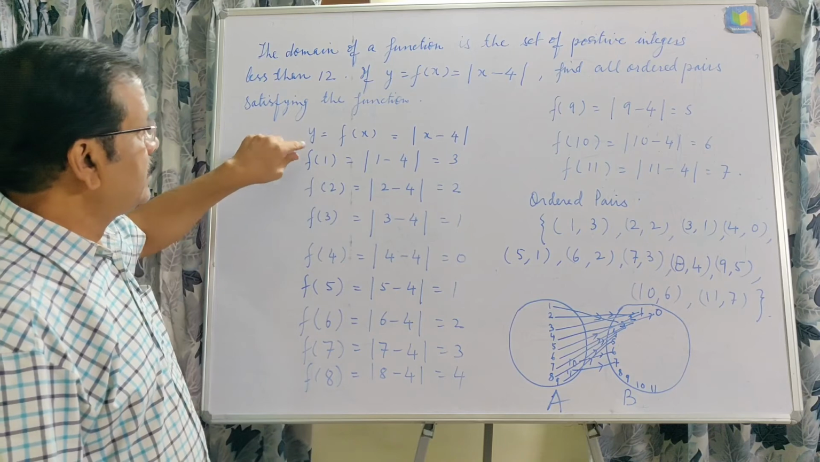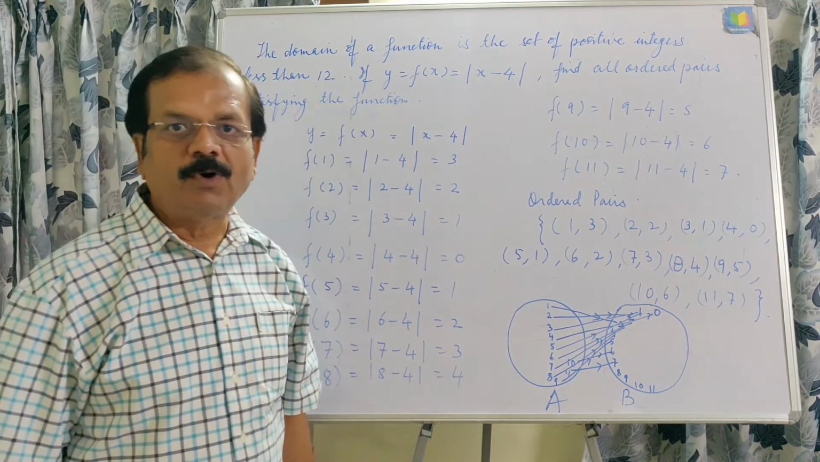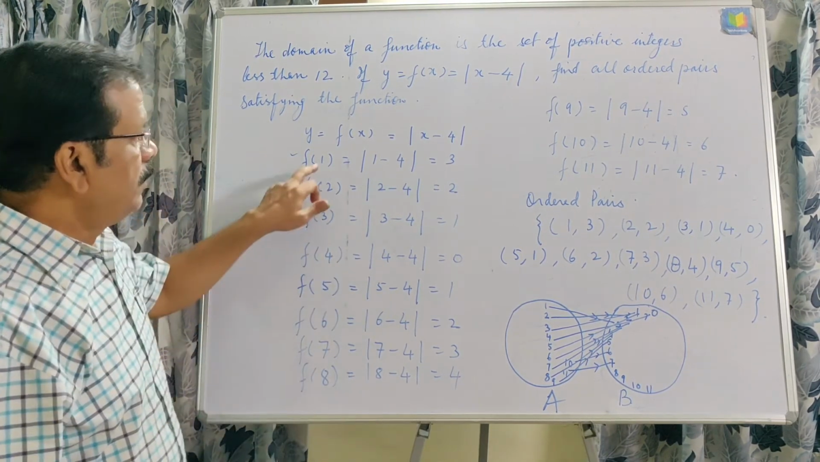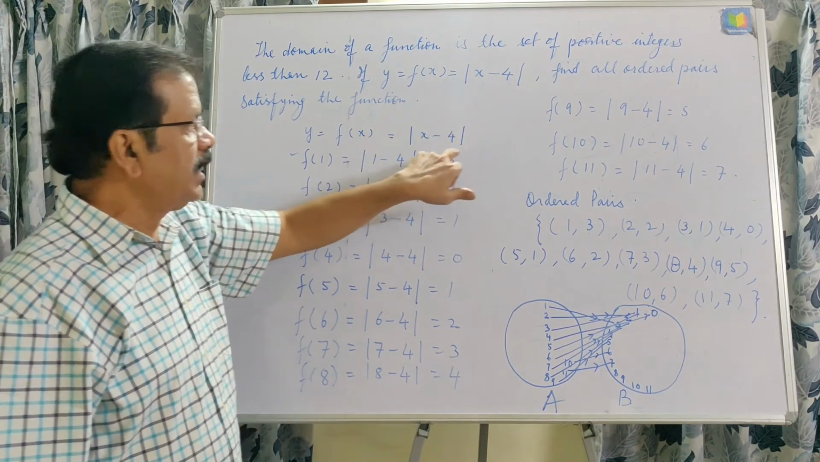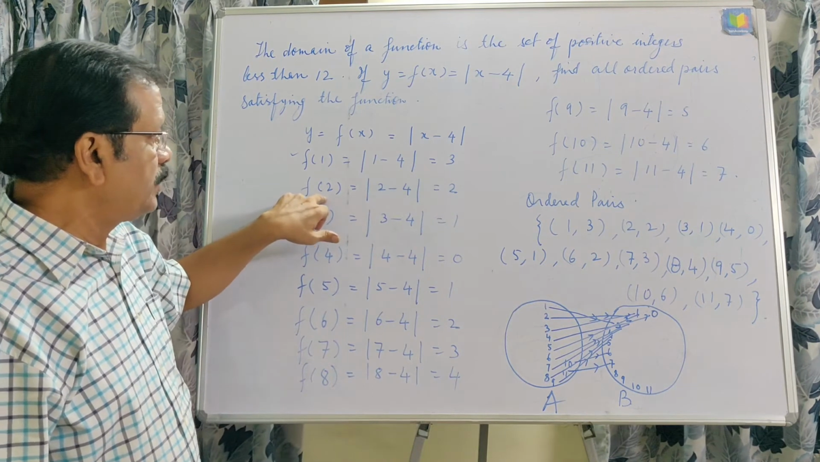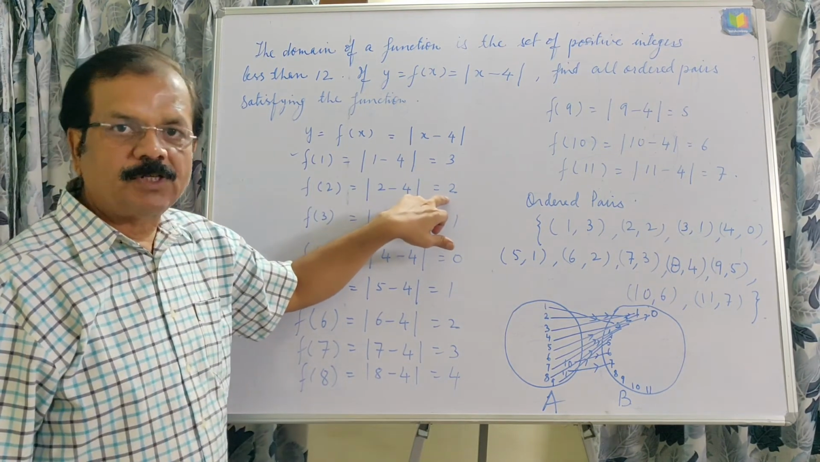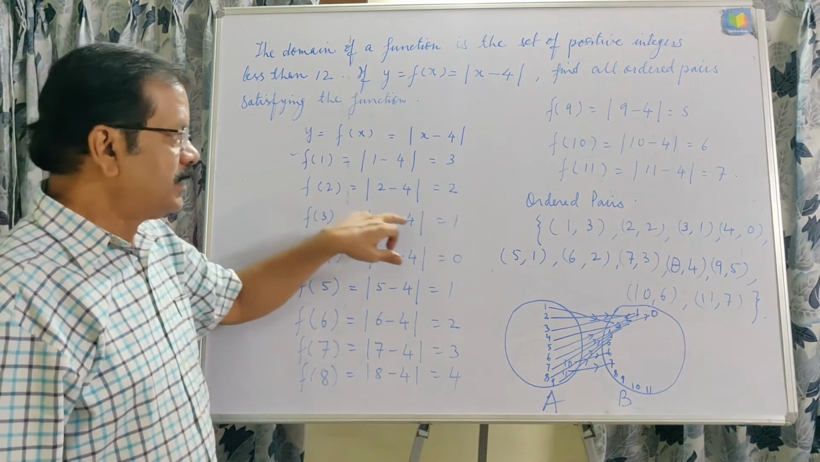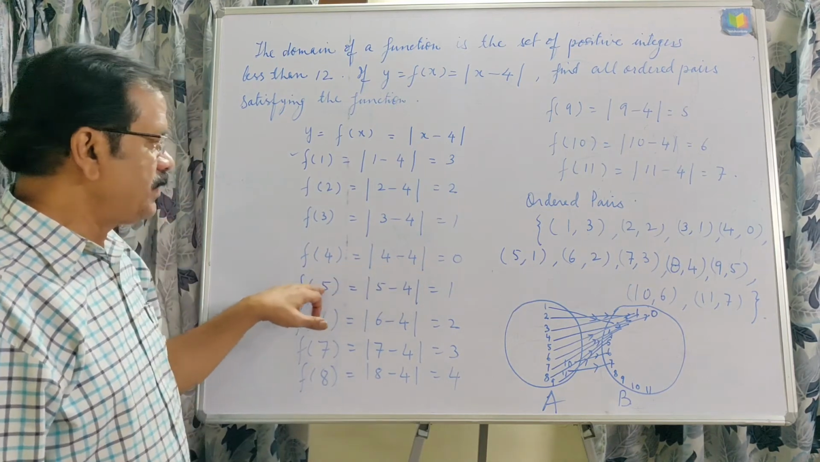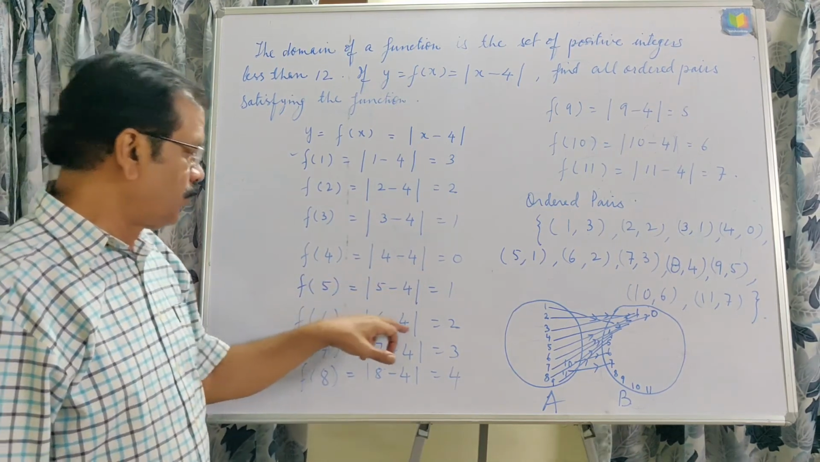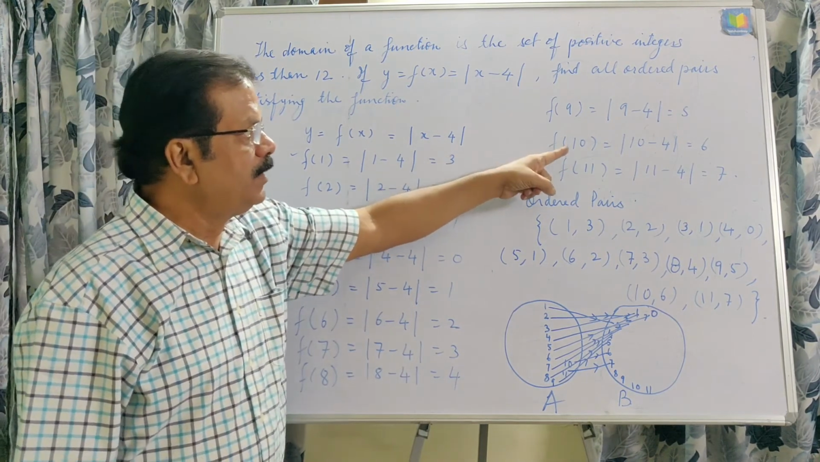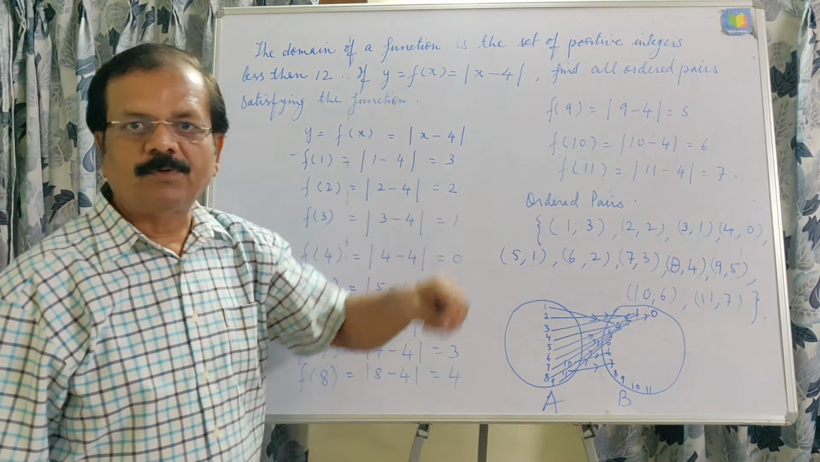Okay, now in this we are given y is equal to f(x) is equal to mod of x minus 4. So f(1), that is for 1, we are getting 1 minus 4, that is minus 3. So the positive value will be 3. In the same way, for 2, this is minus 2, so the positive value will be 2. For 3, this is minus 1, so the positive value will be 1. For 4, this is 0. For 5, this is 1, this is obvious. 6 minus 4 is 2, 7 minus 4 is 3, 8 minus 4 is 4, 9 minus 4 is 5, 10 minus 4 is 6, and 11 minus 4 is 7.